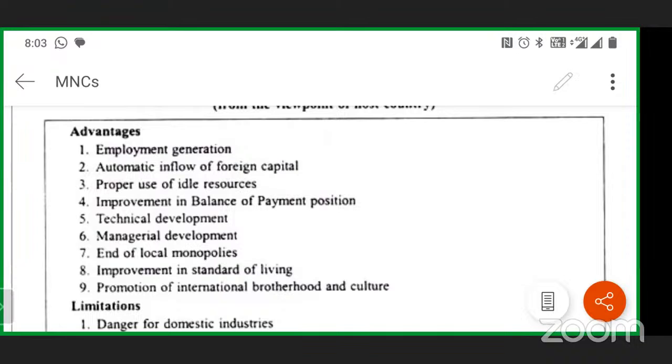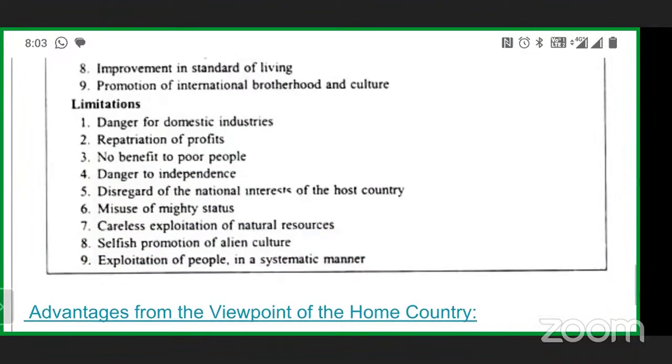End of local monopolies: yes, local monopolies will reduce to some extent. If you see on the global platform, if your company goes there, you will not have your local monopoly. Improvement in standard of living: your income will increase, standard of living will increase, so that is very sure. Promotion of international brotherhood and culture: yes, it will promote international brotherhood and culture. People will learn about each other's culture, enhance it, and many people adopt international culture, so those are the advantages. Came to the disadvantages.